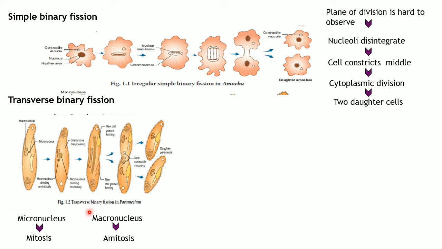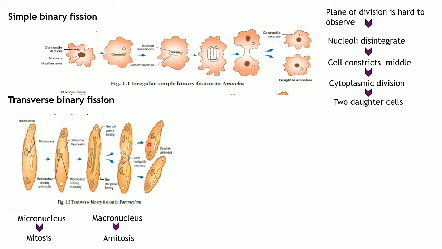And when the genetic material from the micronucleus and macronucleus has been copied through mitosis and amitosis, the oral grooves also start forming from each direction. Once this has been done, other organelles also start forming. Once they have formed, the cell is ready to undergo the transverse division, which means the cell gets divided across into two daughter individuals.